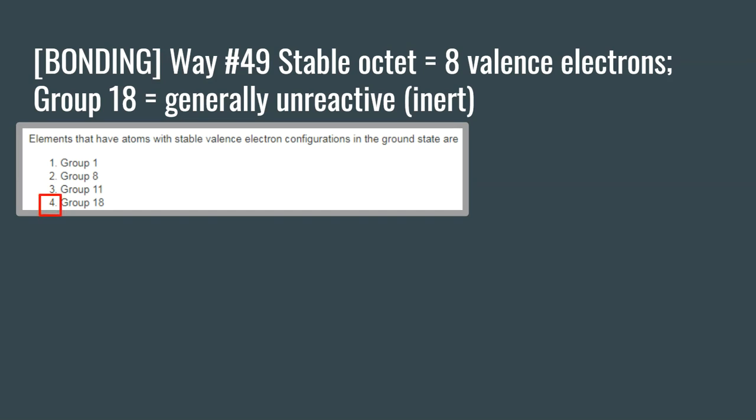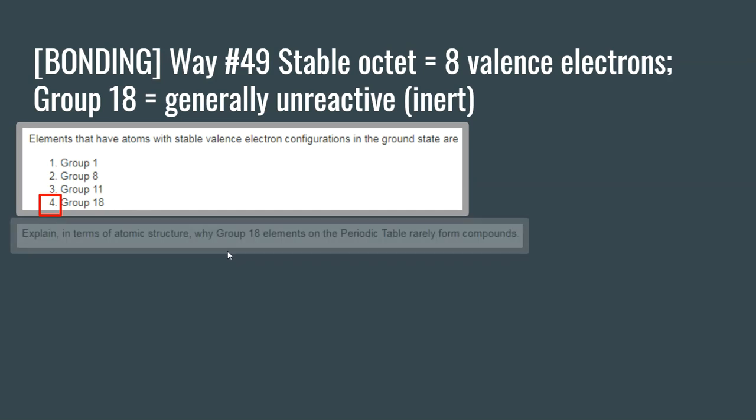You said choice 4, you were paying attention. Group 18 has stable valence electrons because they already have 8 in their outer shell with the exception of helium.